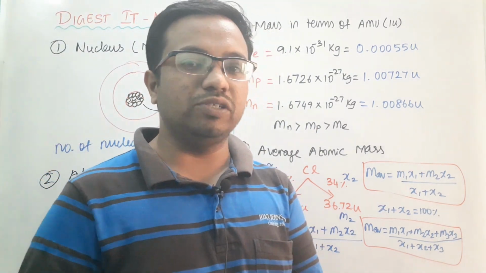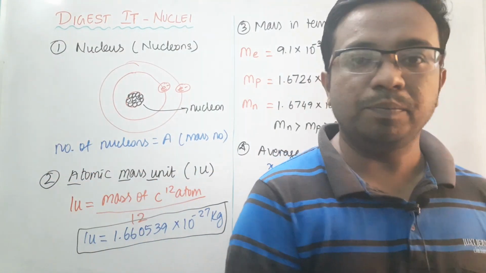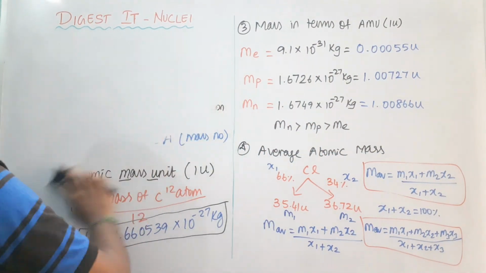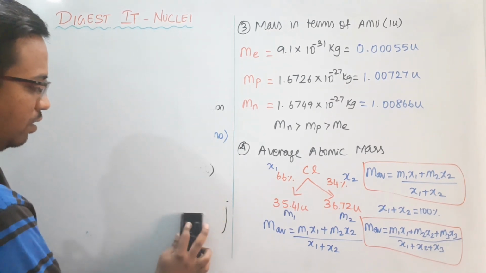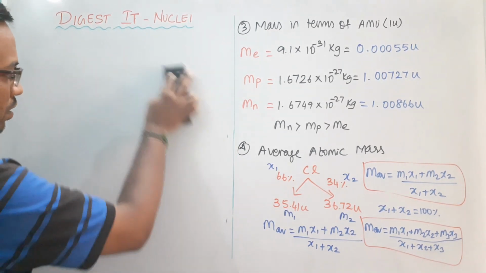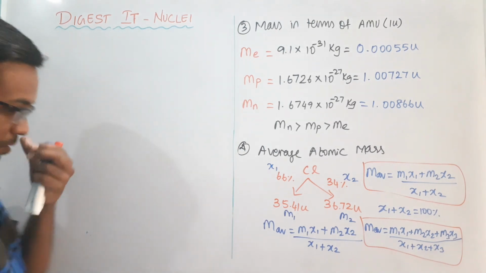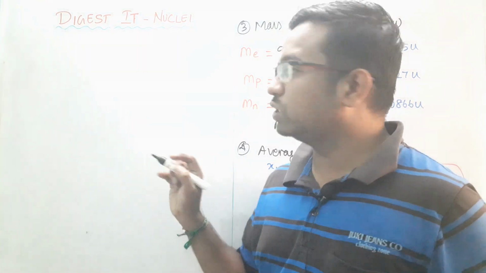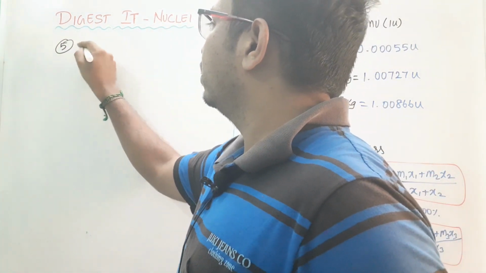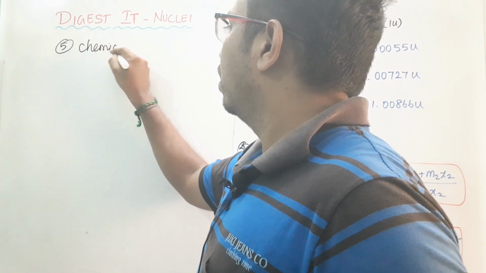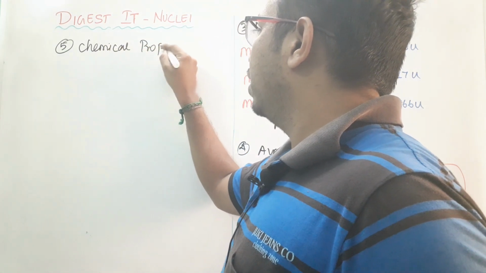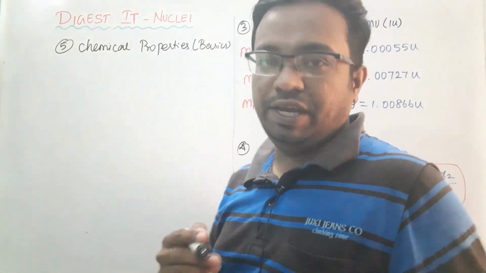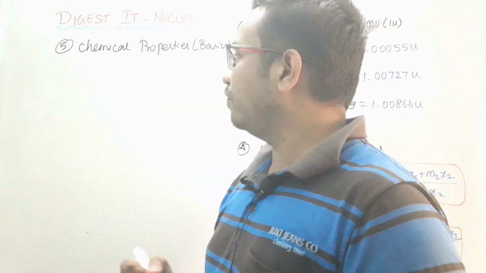Now we are going to see some basics of chemistry that are also important in this chapter. So I am going to erase this. Like the fifth content which I am going to discuss over here, the chemical properties or the chemical basics which we need in this particular chapter, that is what we are going to see over here.